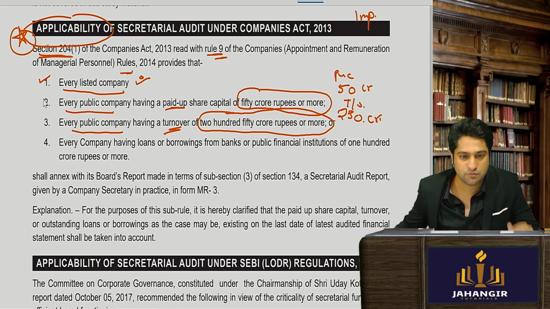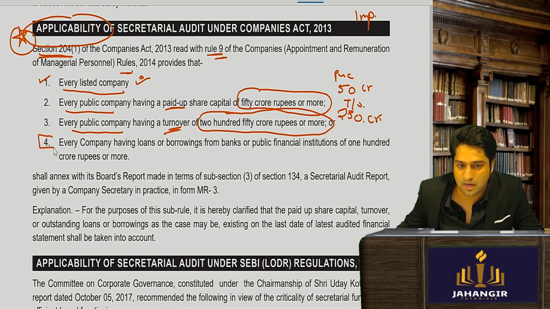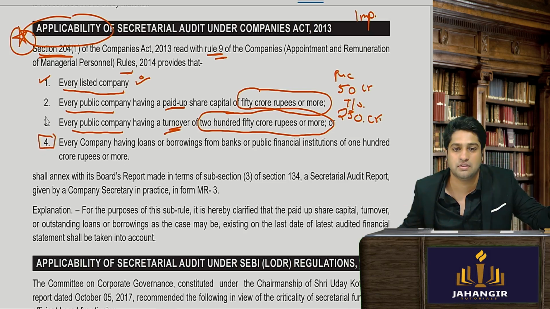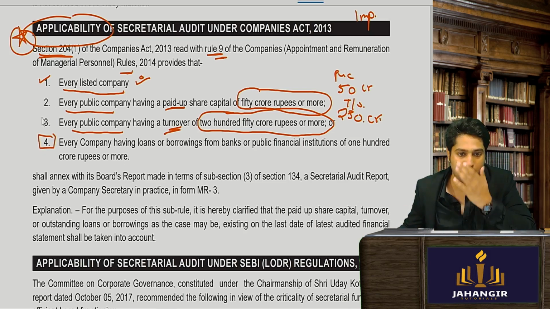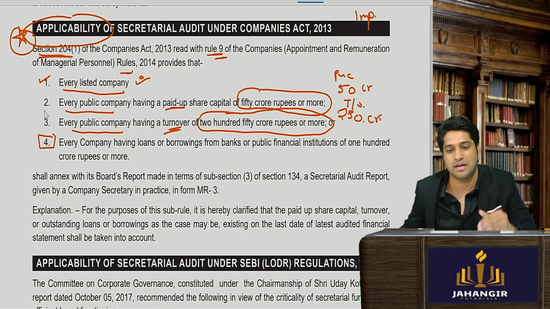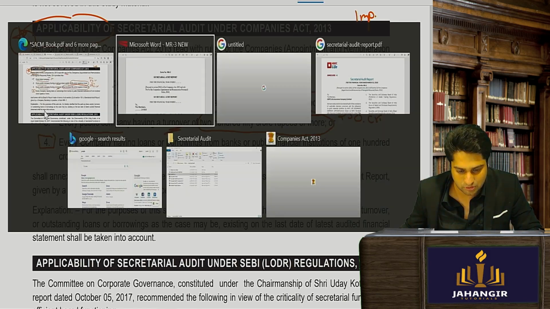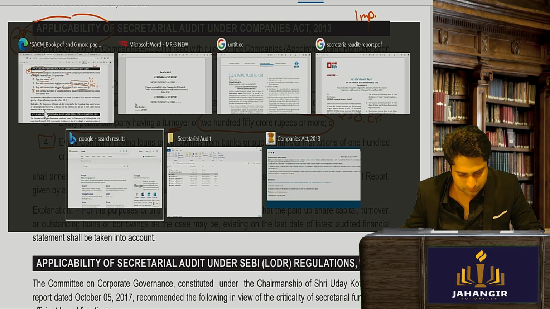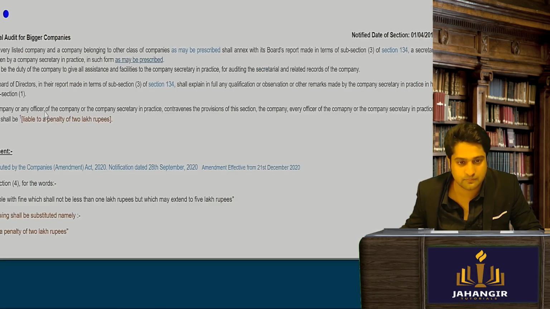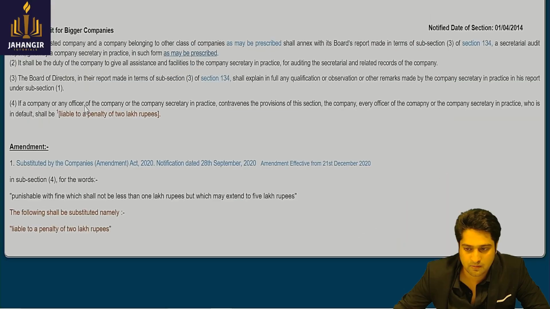Now this fourth point was earlier not there. It has been added through an amendment. So let me take you through that amendment also.